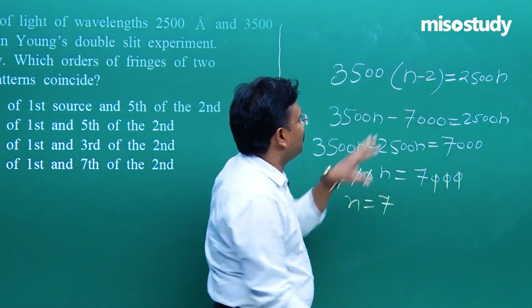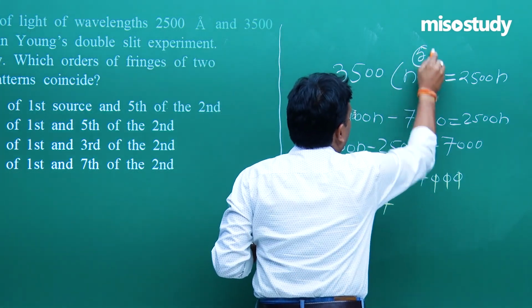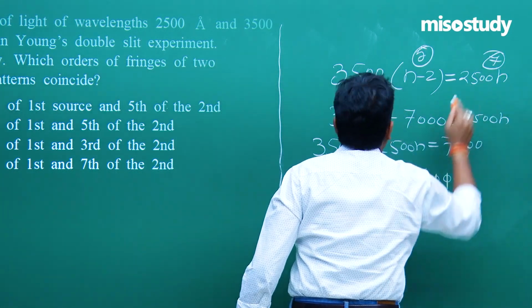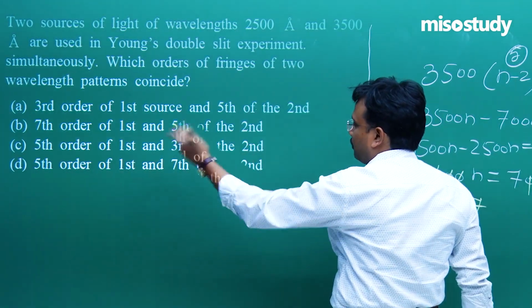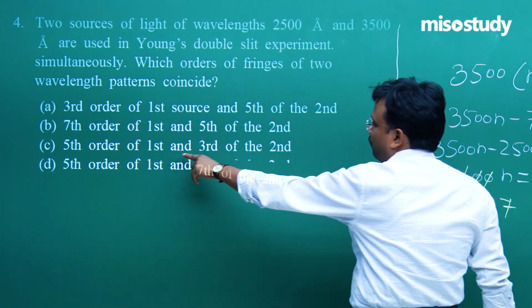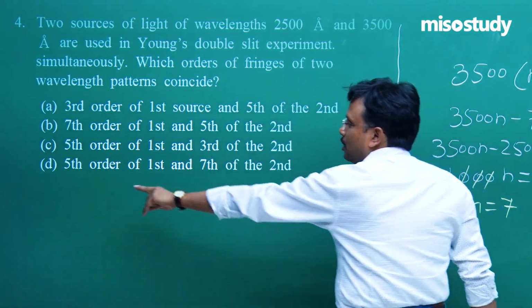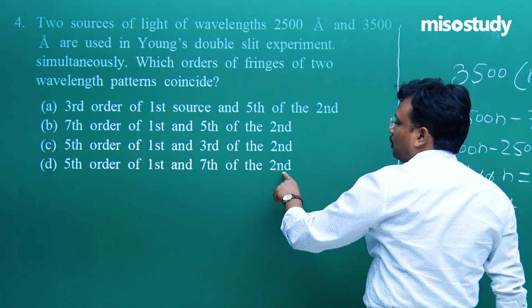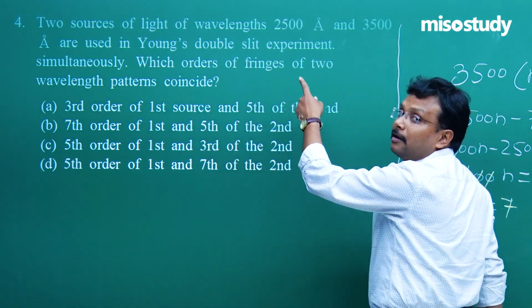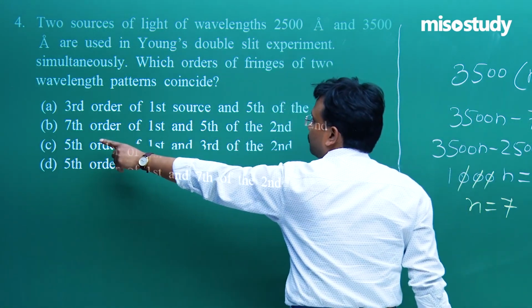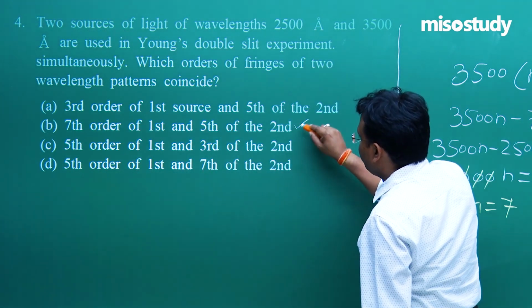So 5 and 7. So exactly 7th order of first and 5th order of the second. Come back again. 5th order of first and 3rd order? No. 5th order of first and 7th order of second? No. It is not. It is reverse of that as per the language of the question. So correct answer is going to be your B.